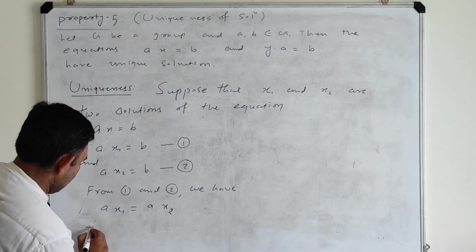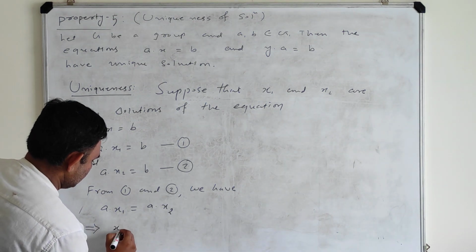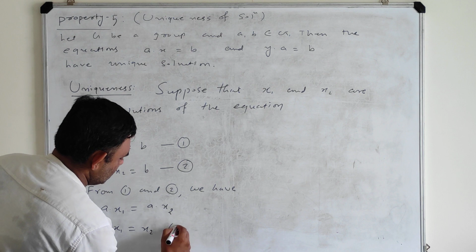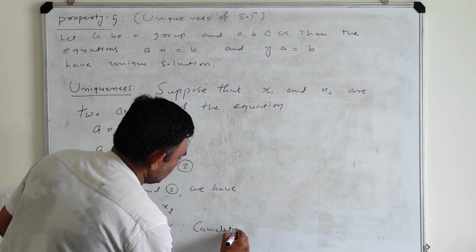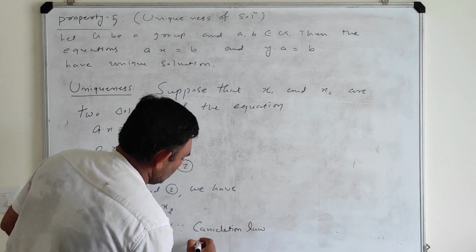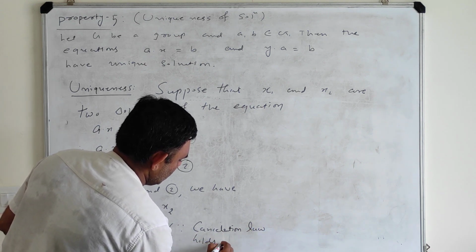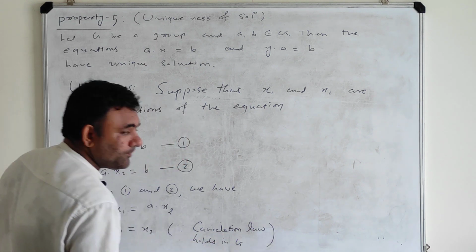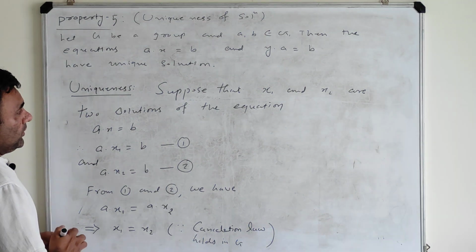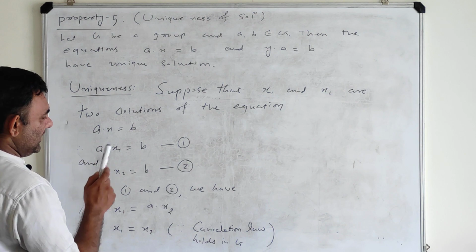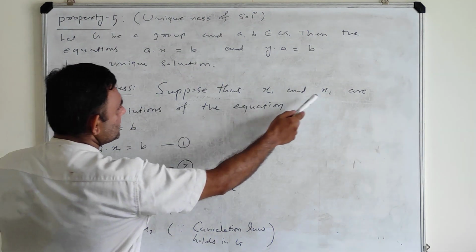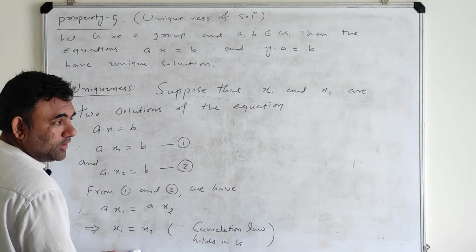So I claim that x1 is equal to x2, because the cancellation law holds in G. So what I have proved is that if I have two solutions of this equation, then those two solutions are the same.